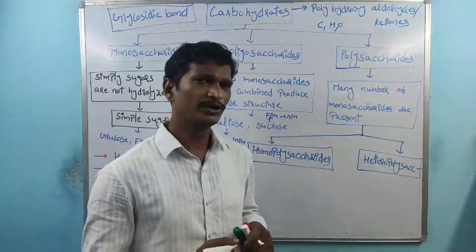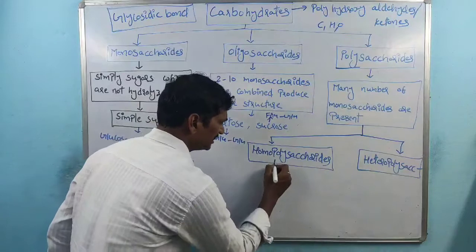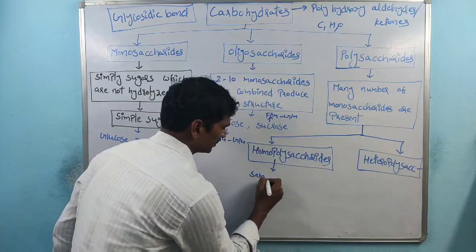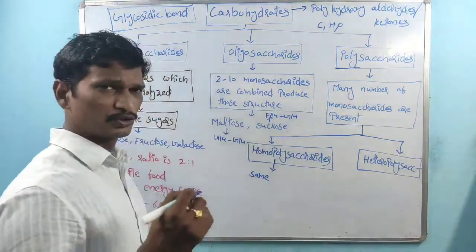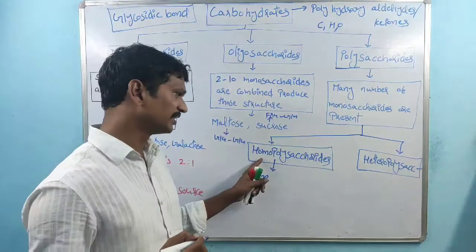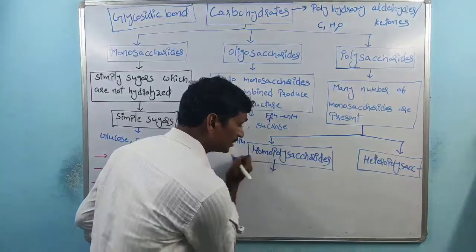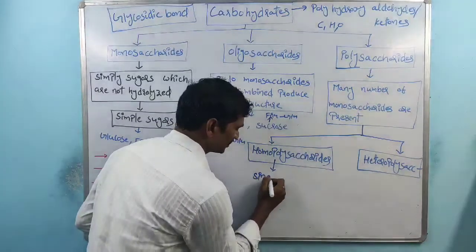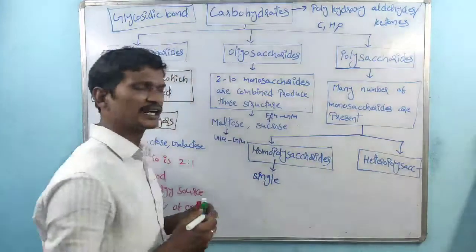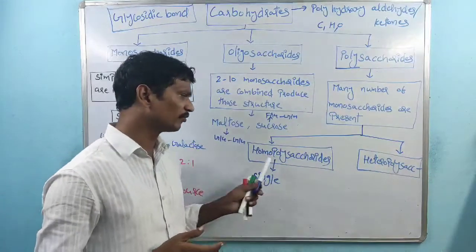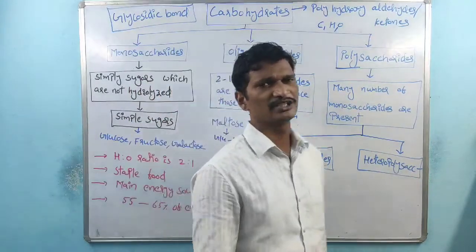Homo means same: only a single type of sugar is involved in homopolysaccharide formation.